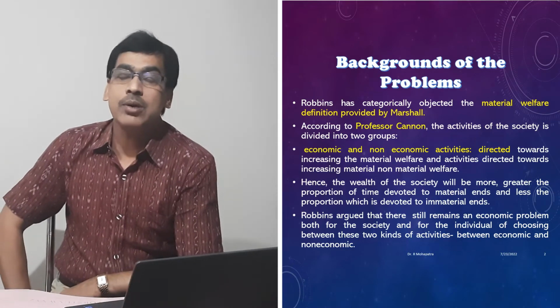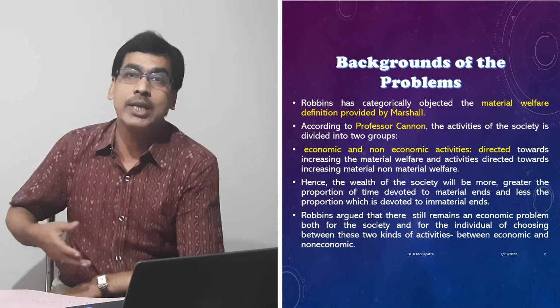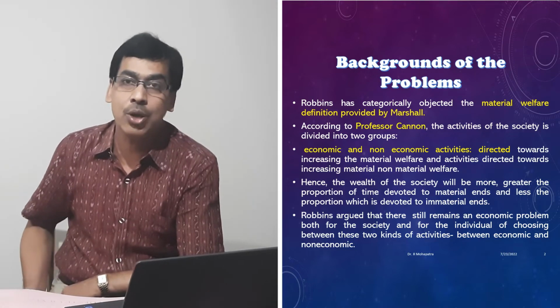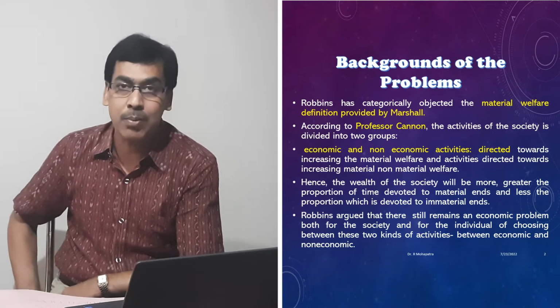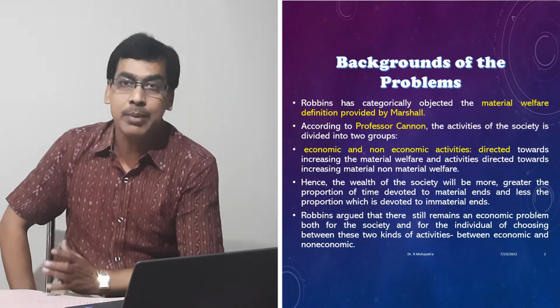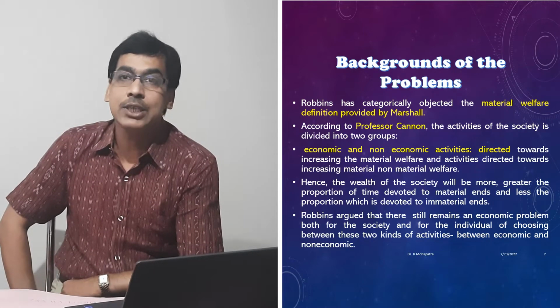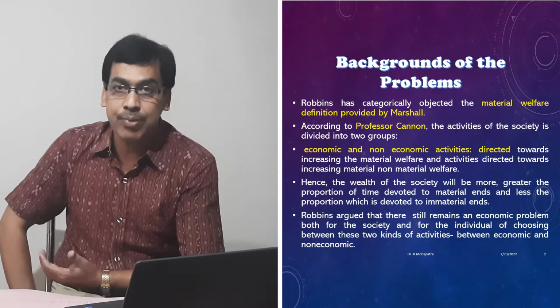So the problem is, when we make this choice between non-economic and economic activities, there are certain problems. We have to divide time between these two activities, and this division of time arises because of the following things.